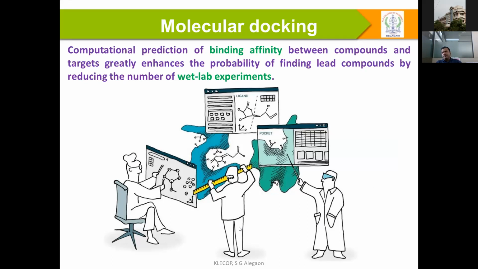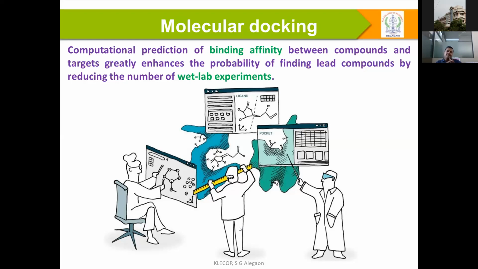One person is interested in designing. Another person is interested in which pocket is important for my drugs, whether it is allosteric or the actual pocket. Another person is interested in whether he has a scale in hand. So that is called binding affinity.